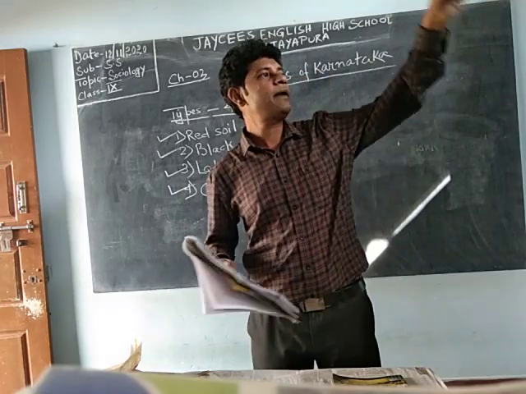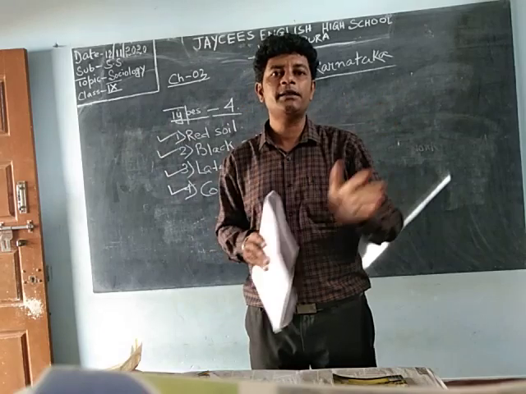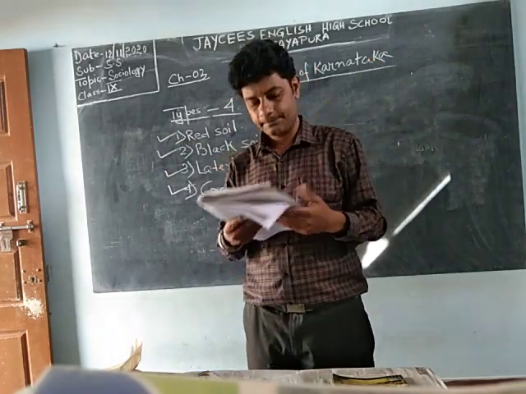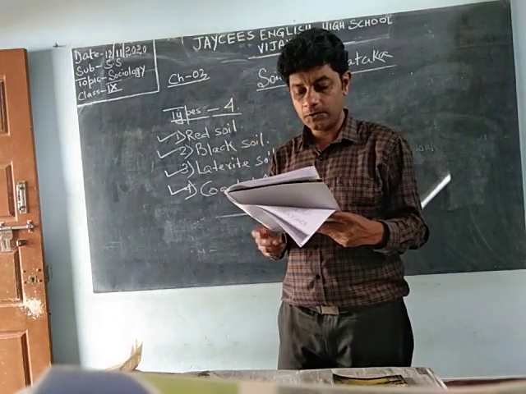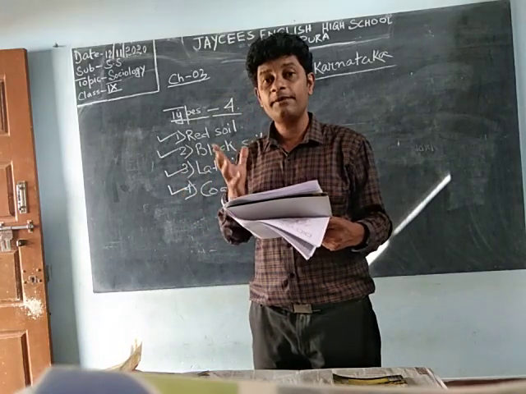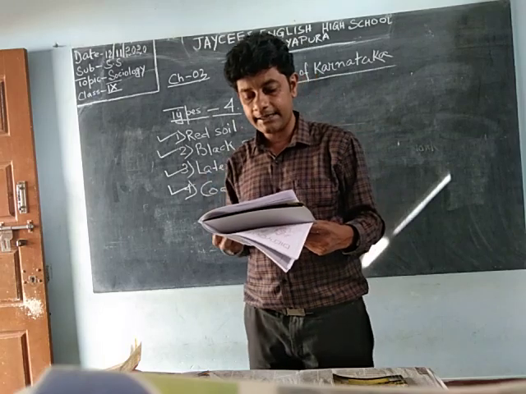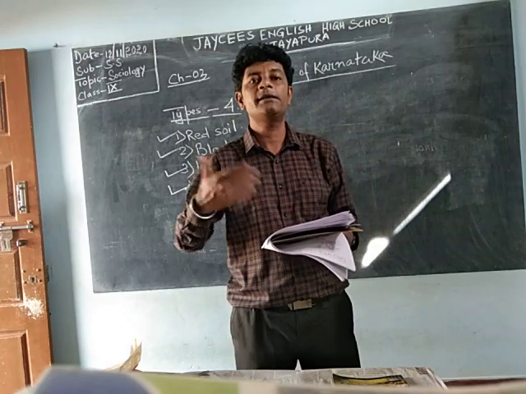But throughout the place, wherever the sea meets the land, that total part is the coast area. So this type of soil is formed along the coast due to the deposition of alluvium. Alluvium is also a mineral, carried by the rivers and sea waves. Waves, you know, in the sea or river you can see waves.